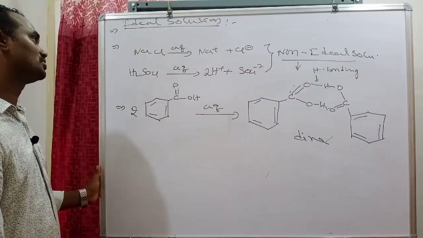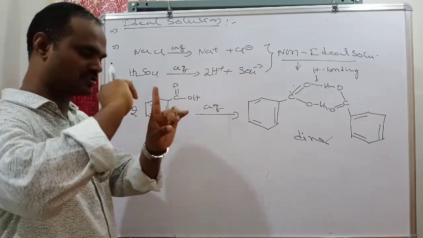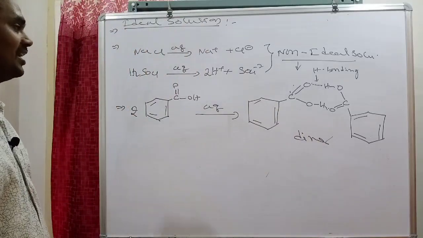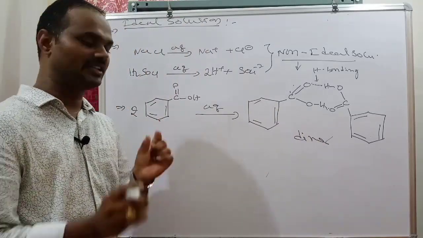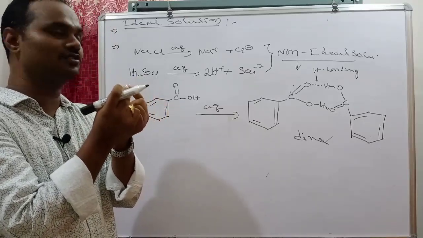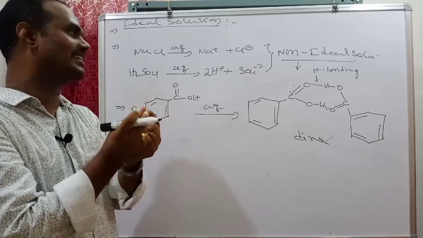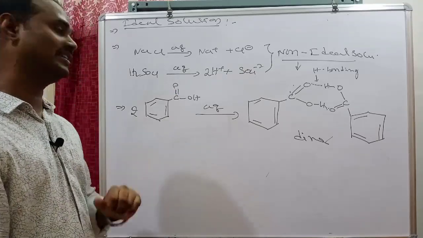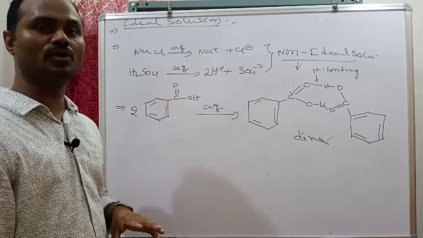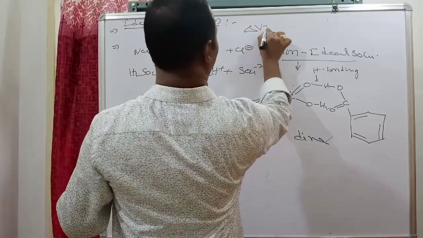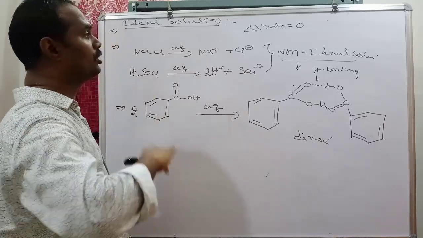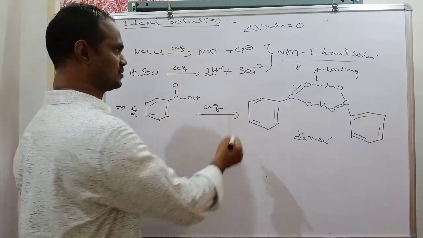Briefly, for a solution to act as ideal, first and most important, it should obey Raoult's law. Next, particle size, structure and intermolecular force of attraction must be equal, then an ideal solution is easily produced. Next, delta V mix is equal to 0: on mixing two liquids, increase or decrease of volume should not take place.